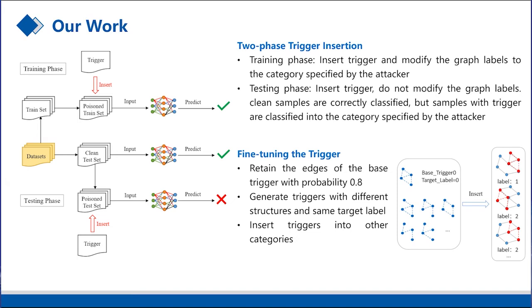In the insertion process, the edges between the attacked nodes and the normal nodes will not change, and the attacked nodes are replaced with the trigger nodes one by one, including the structure information between the nodes and the node features. To diversify triggers, we also fine-tune triggers during insertion. We retain the structure of basic triggers with a probability of 0.8. The inserted triggers have the same target label. We insert triggers into other categories.